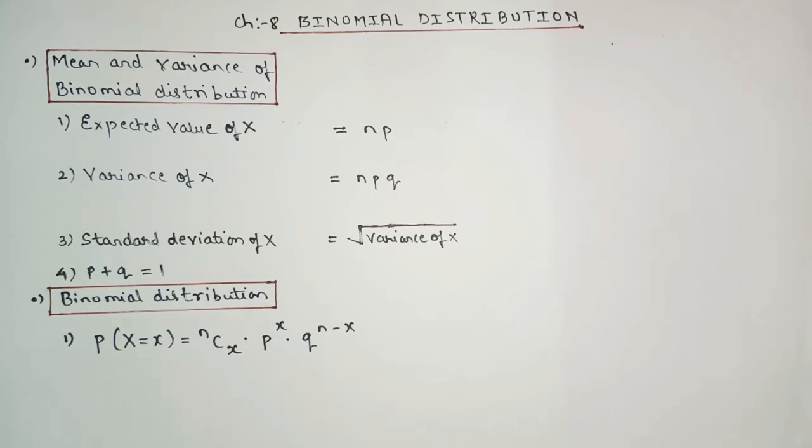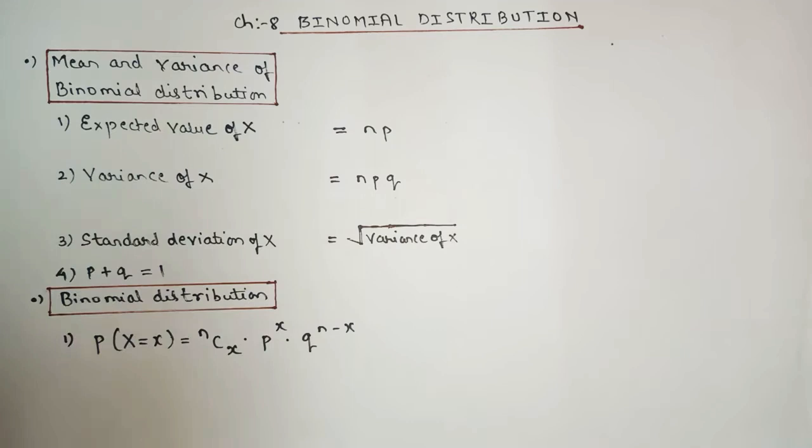As I can say, this binomial distribution is the extended part of the chapter probability. As you all might know, the probability chapter was there in 10th standard as well as in 11th. And in 11th standard there was one more chapter known as permutation and combination. That permutation and combination chapter from 11th standard will play an important role in this chapter. So you should know the basic things of probability as well as permutation and combination.